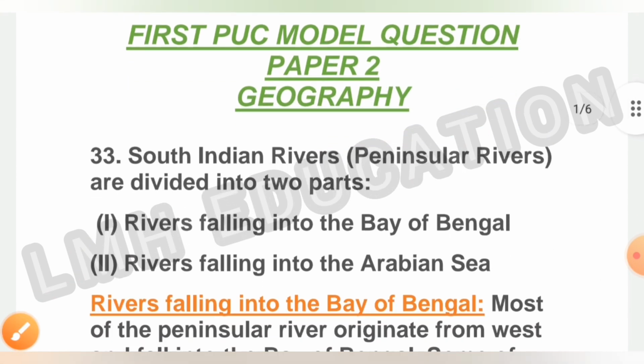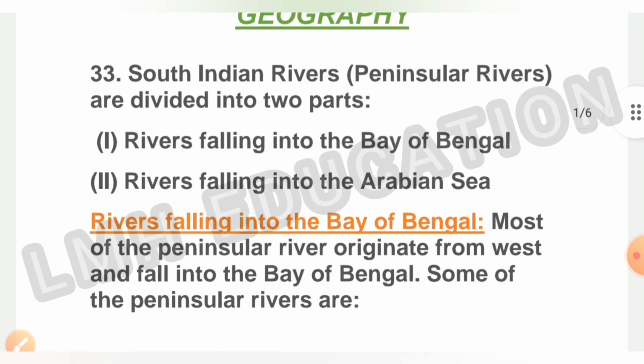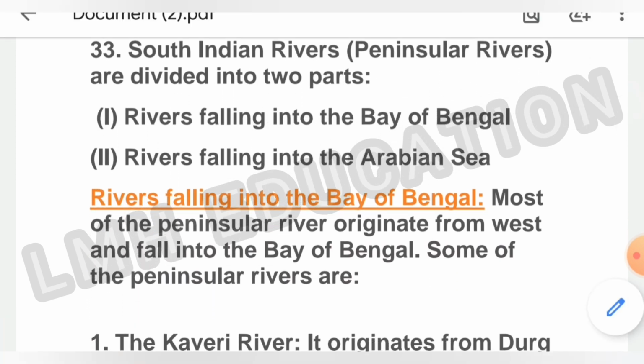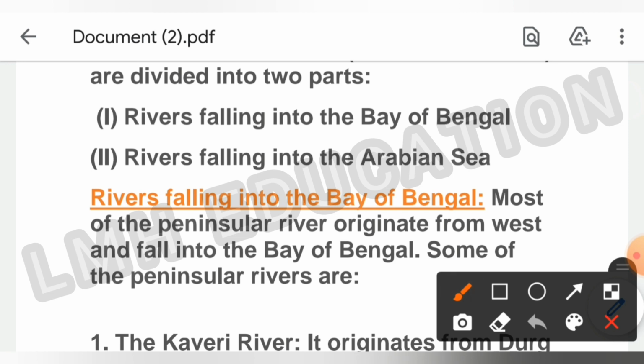So, South Indian rivers, that is peninsular rivers, are divided into two parts. First one is rivers falling into the Bay of Bengal and second is rivers falling into the Arabian Sea. Now first we will read about the rivers falling into the Bay of Bengal. Most of the peninsular rivers originate from the west and fall into the Bay of Bengal. Some of the peninsular rivers are,